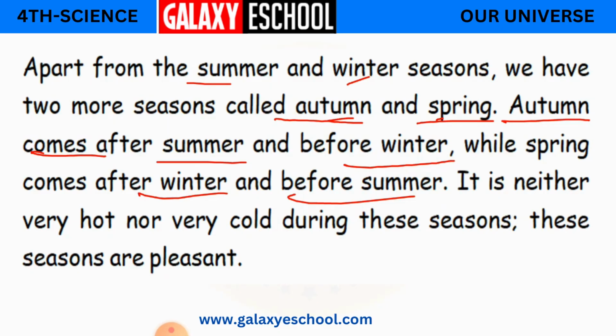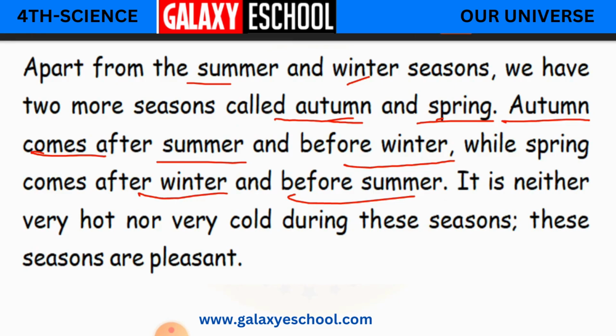Now, it is neither very hot nor very cold during these seasons. These seasons are pleasant. So these two seasons, spring and autumn, do not have extreme climates like summer and winter. They are not very hot like summer and not very cold like winter, because these seasons come after summer and after winter. So it feels very cool to experience the weather and the climate. We feel very happy because there is no extreme cold and extreme heat here.